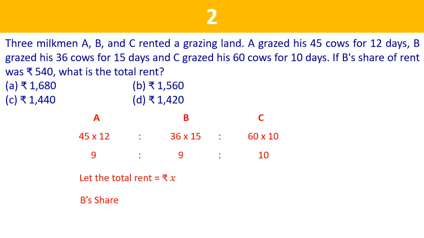So we can write 9/28 of X equal to 540. From this, X will be calculated, which comes to 1680. This is the total rent. Let's move further.